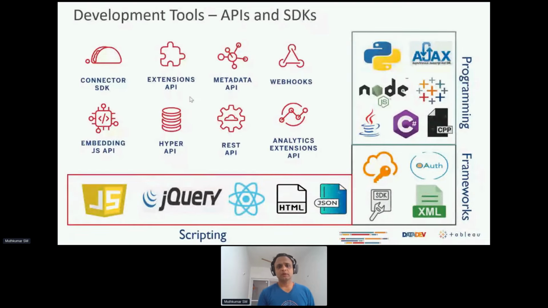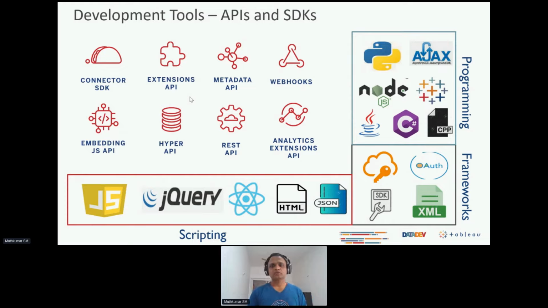We use jQuery, Ajax, React.js, HTML, and JavaScript. We also have certain frameworks in terms of allowing you to authenticate and authorize successfully, be it OAuth-based authentication or SAML-based integration, single sign-on. All of them are available at your disposal when you start building things in Tableau.